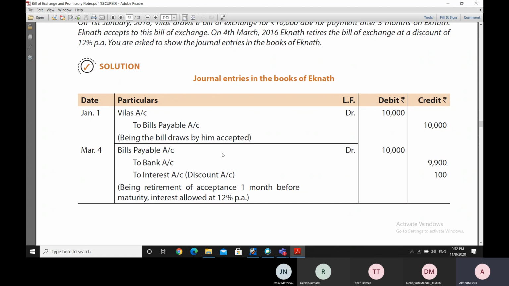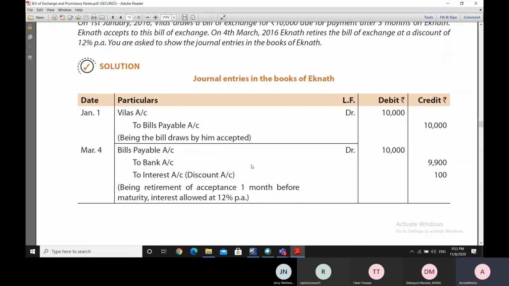Now on March 4, thereafter, the bills payable account is debited because the retirement is happening here, and therefore a payment is being made. So the bills payable account is being squared up by 10,000 rupees, and 9,900 rupees is being paid. However, 100 rupees, which is 1% of 10,000, is the discount amount or the interest amount on retirement, or the rebate amount on the retirement.